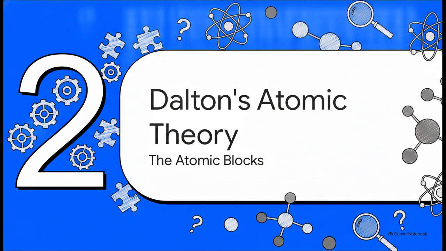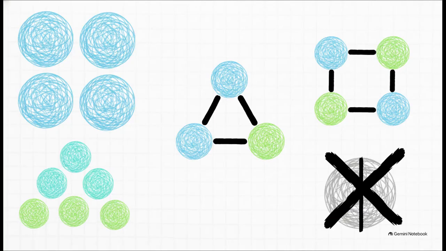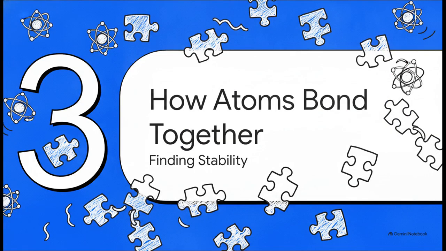Dalton's atomic theory. So, Dalton looked at these unbreakable rules from Lavoisier and Proust, and he asked the big question, why? His answer was atoms. These indestructible, microscopic building blocks. He realized that atoms of a specific element are perfectly identical in mass, and that they combine in simple whole number ratios. Because honestly, you literally can't have half an atom. Which leads us directly into Part 3, how atoms bond together.